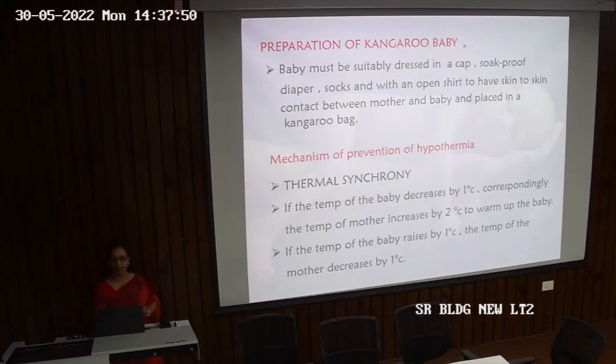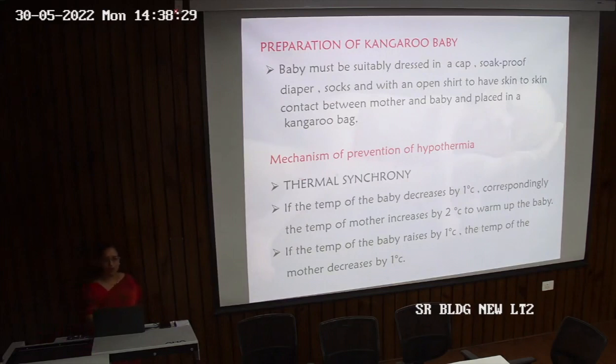So the child has to be dressed in a cap, soap-proof diaper, because if we are just putting on a normal cloth diaper on the child and he's passing urine, that would make the child cooler. If he's passing urine, what will happen? The diaper would be wet and that would lead to loss of heat. So we need to put a soap-proof diaper on the baby, socks and an open shirt to have skin-to-skin contact between mother and baby, and placed in a kangaroo bag.